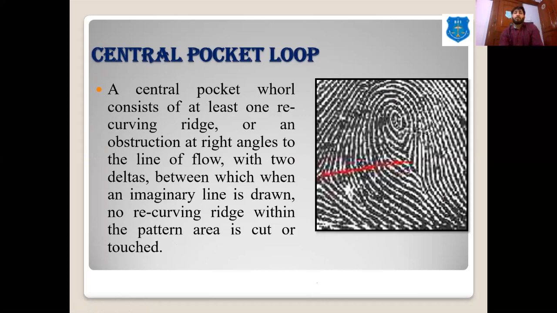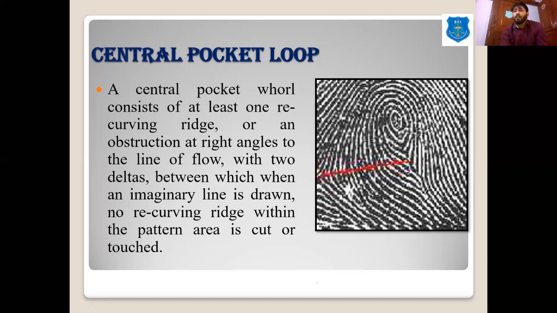The central pocket loop appears similar to a whorl pattern, but there is a slight difference. When we draw an imaginary line between the core and the delta, or one delta with the other, no circular line is cut.